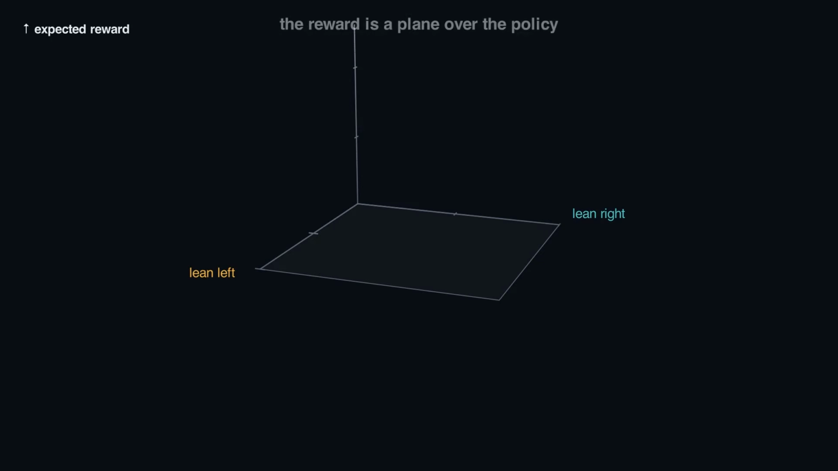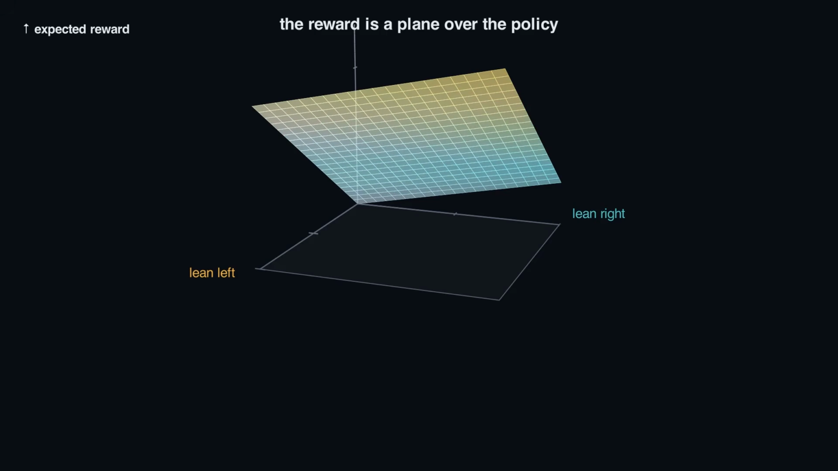One fork. A policy is two numbers. How much you lean left, how much you lean right. One point on this floor. Lift each point up to the reward you'd expect there. The floor becomes a tilted sheet. Low over the bad policies, high over the good ones. Walk the left edge toward gold. It climbs by 10. Walk the right edge toward ice cream. It climbs by 3. Those two slopes are the gradient.